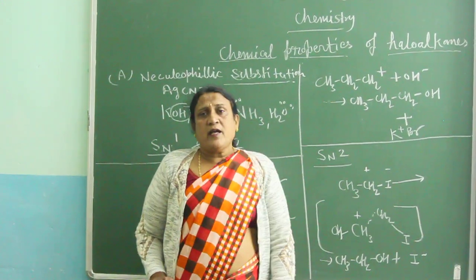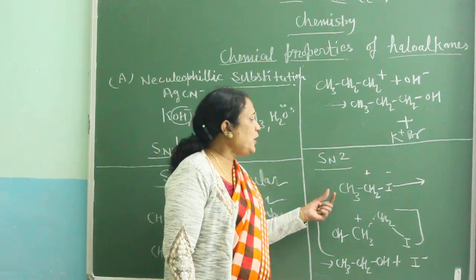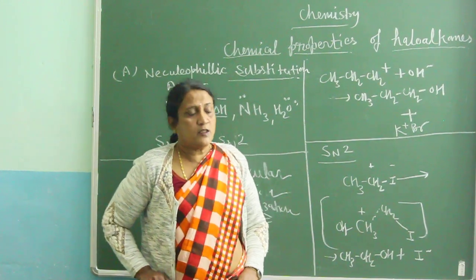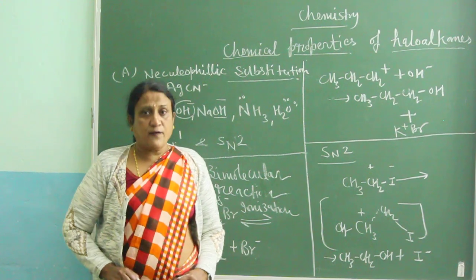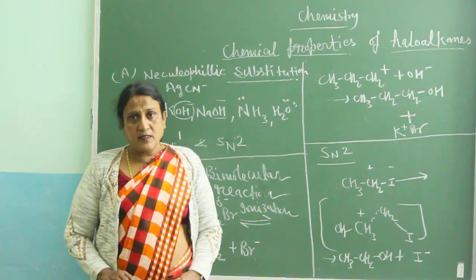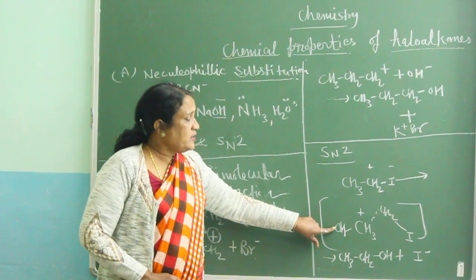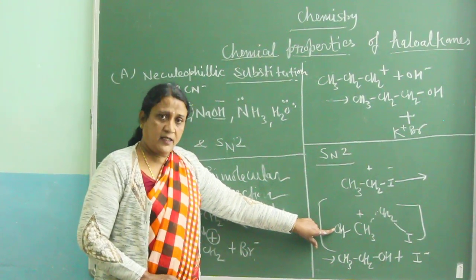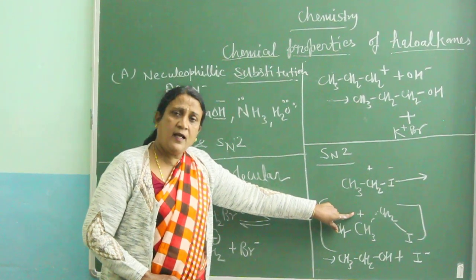When we talk about the SN2 reaction, it is a unimolecular reaction, and it takes place only when the attacking species is very fast. This reaction takes place simultaneously, because the attacking species is very fast, so it attaches to the positive part of the alkyl halide.